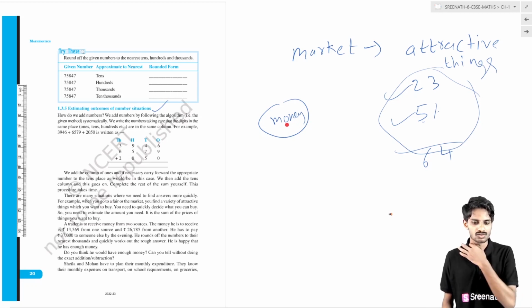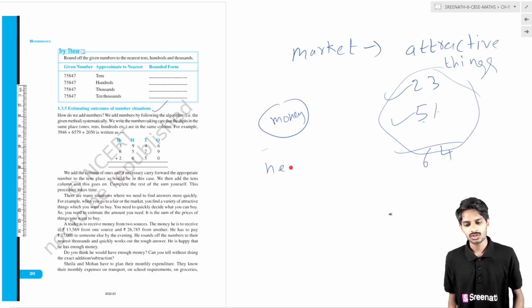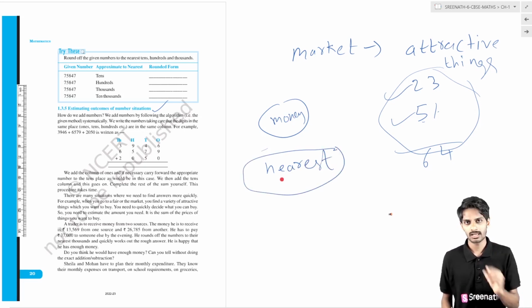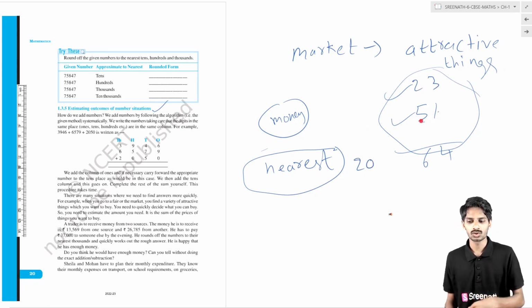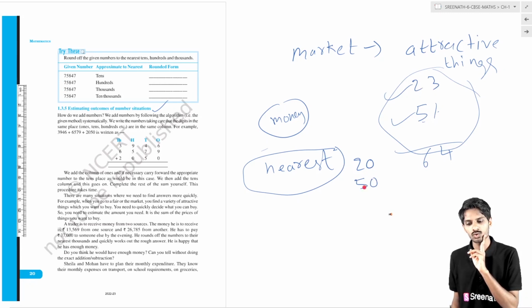So for this purpose you need fast calculation and approximate values. In this case we round to the nearest numbers, and then those numbers are added. If a pen is 23 rupees, you round it to the nearest 10, that is 20. If an ice cream is 51 rupees, you round it to 50.